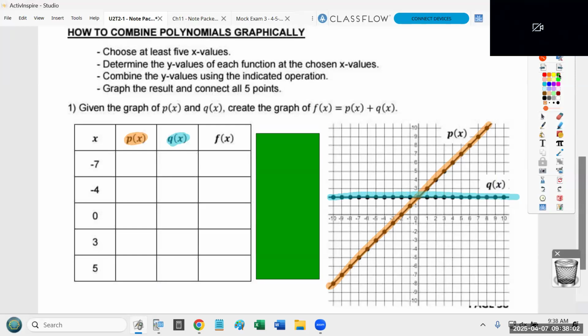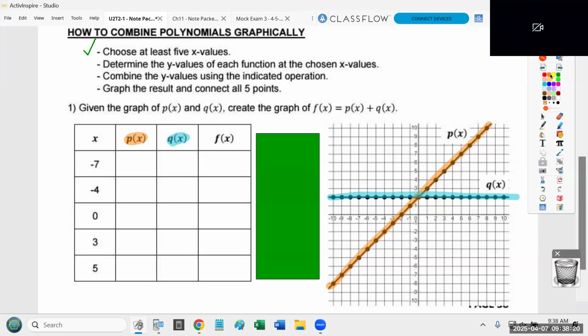Step one is choose at least 5 x values. I've done that for you. In the future, it doesn't matter which x values you pick. You can pick the numbers you want. But I went ahead and filled in -7, -4, 0, 3, and 5. Now, step two is determine the y values of each function at the chosen x values.